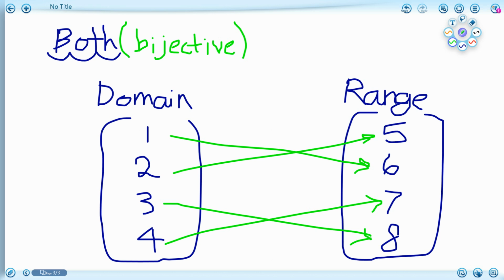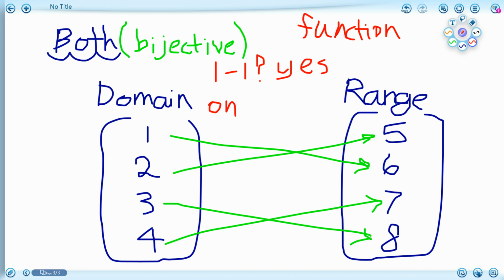First of all, once again, I have to ask myself, is this a function? And you say, yes, it is a function. Because you know why? No X is cheating on Y. Now, second, is this one-to-one? That should be a question. Yes, it is. You know why? Because nobody is cheating on nobody. So yes, it is one-to-one. One other question. Is this onto? Now, what do we have to ask when it's onto? We need to ask, is all of the range used? Yes, it is. Every one of these people is going out with somebody in X. So yes, it is onto. So in this case, since it's both one-to-one and onto, we say it is both.